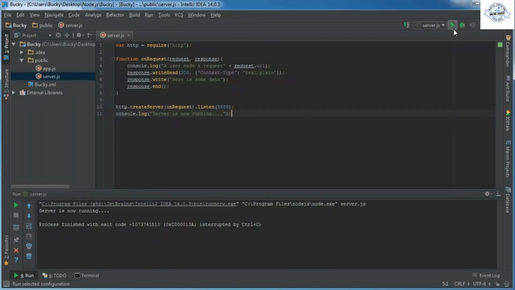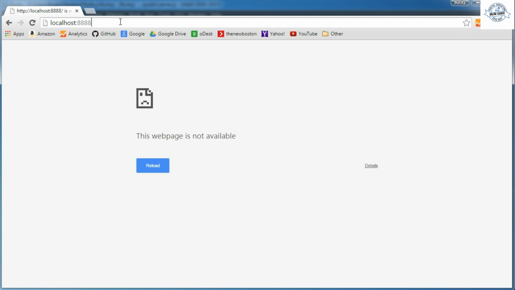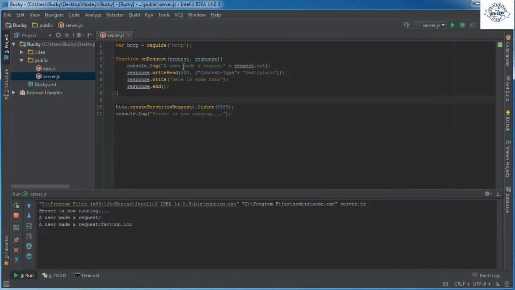So check this out. Whenever I run it, it says server is now running, and this program is now listening for users to connect. So now look what happens when someone connects with it. It prints out "here is some data." Why did that happen? Well, check it out.